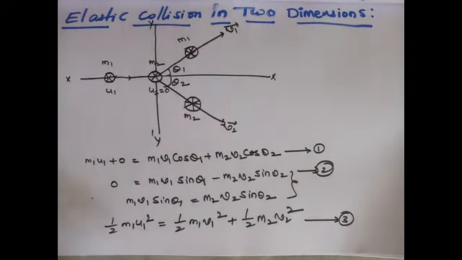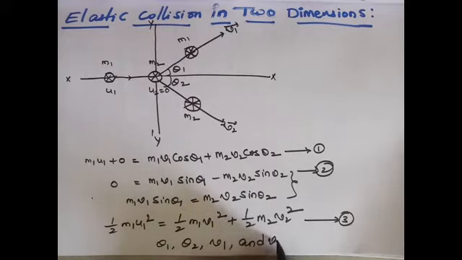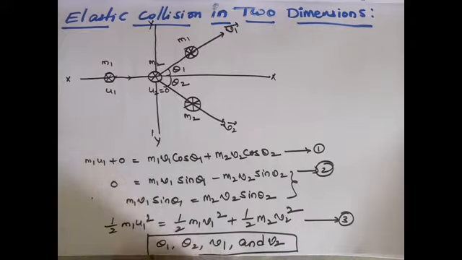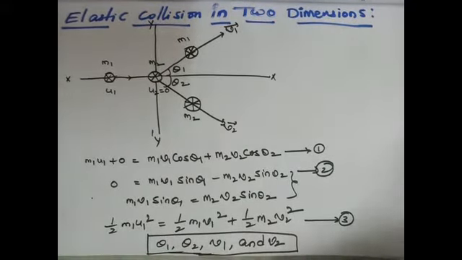Now we are going to find theta 1, theta 2, and the v1 and v2 values. These are the unknown quantities. To find these values, first let us assume m1 equal to m2, that is, the masses of the two objects are equal. So in this case, if you assume m1 is equal to m2, what happens?